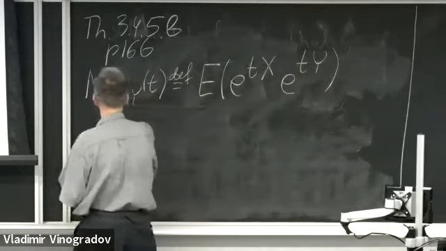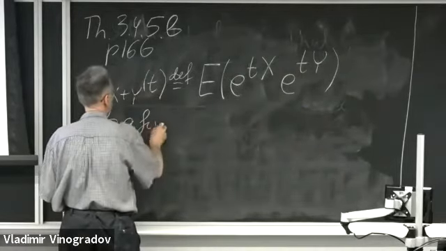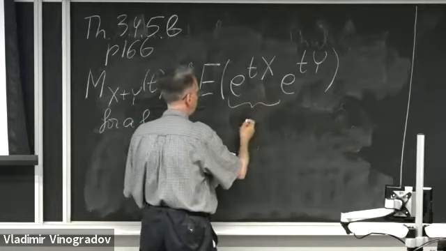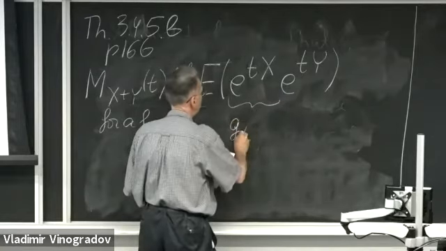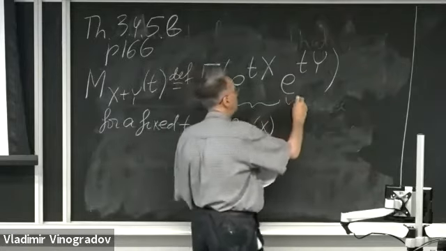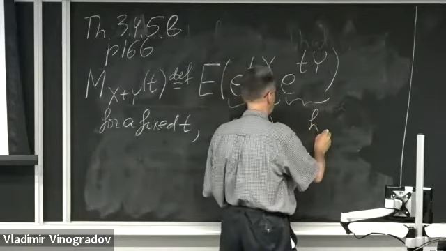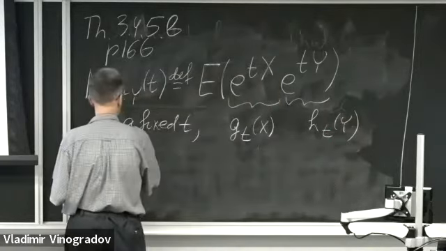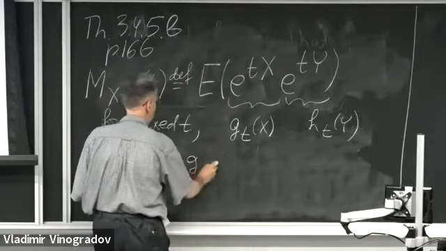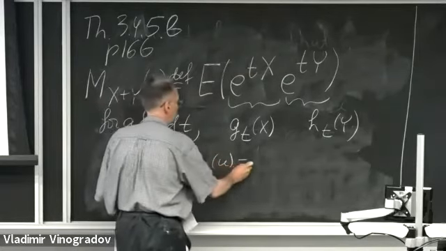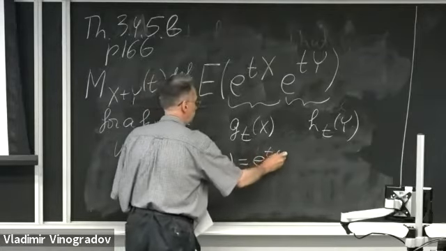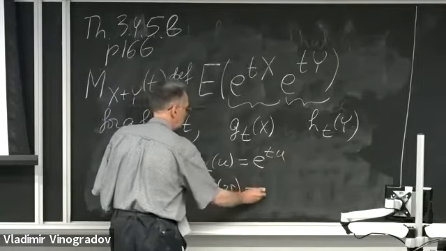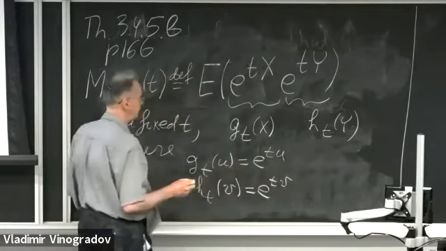And then for a fixed argument t, e to the tX is actually g sub t of capital X, and this is h sub t of capital Y, where g sub t of u is e to the tu, and h sub t of v is e to the tv.